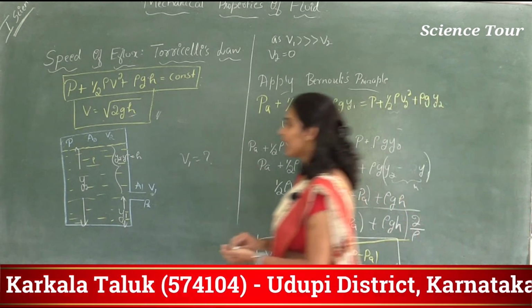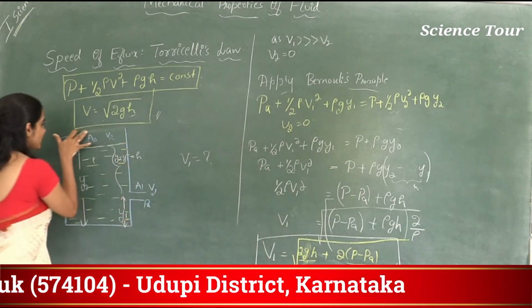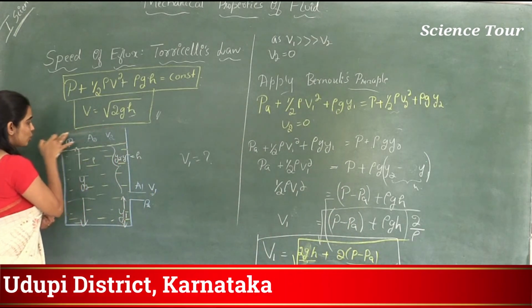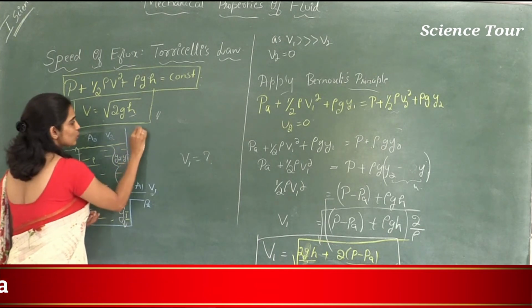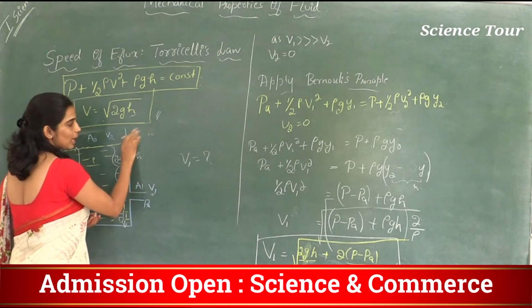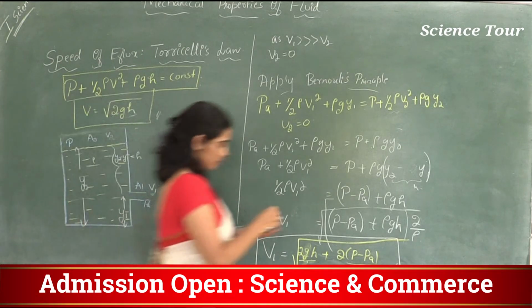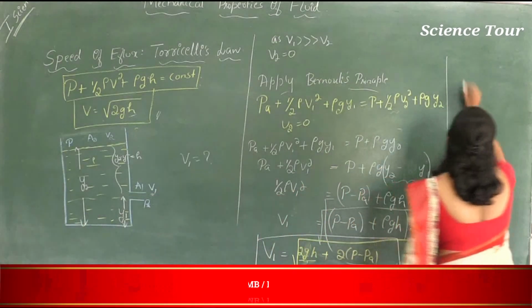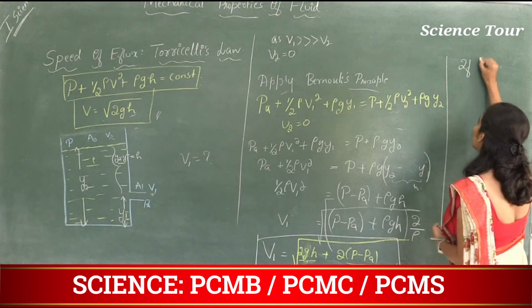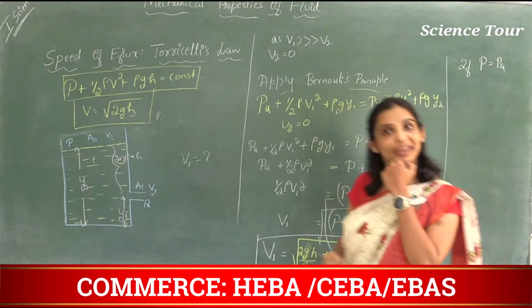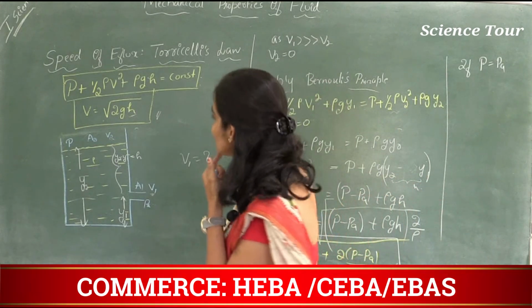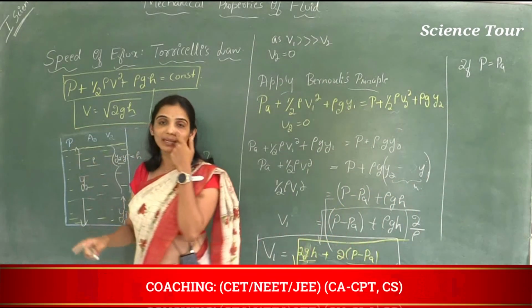But if your container is an open container, not closed, if your cylinder is an open container, then P is also equal to PA. Am I right? Correct? So if P is equal to PA, it means the container is an open container.